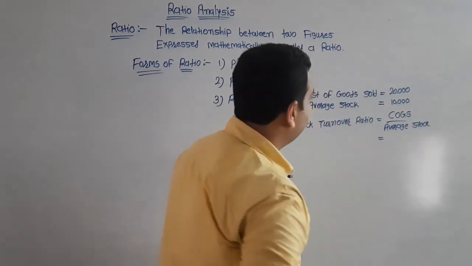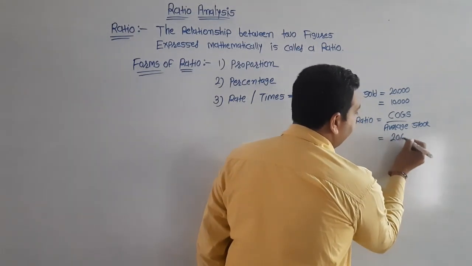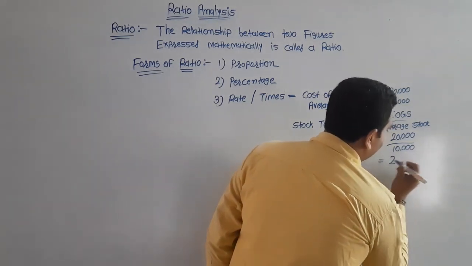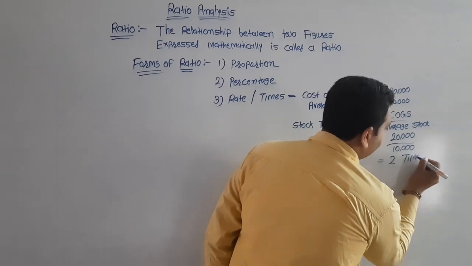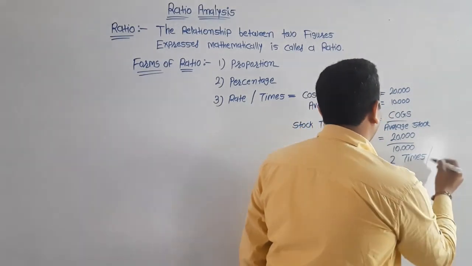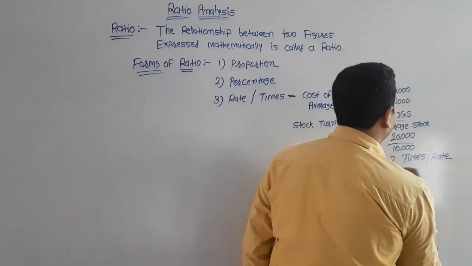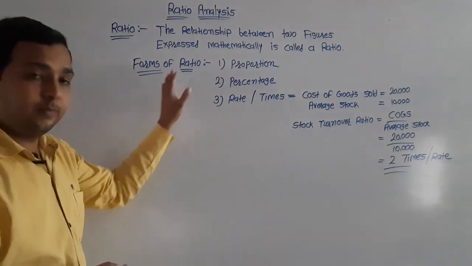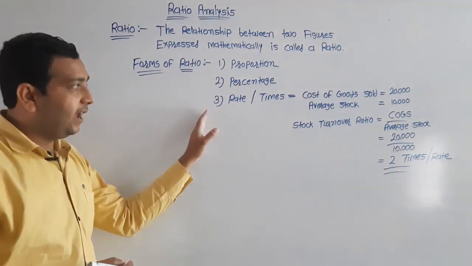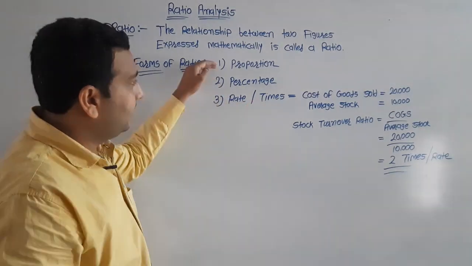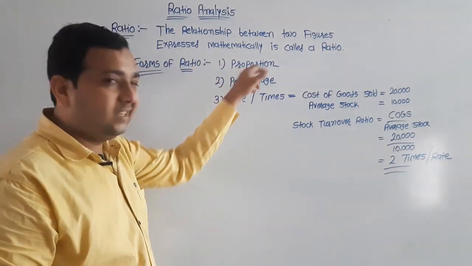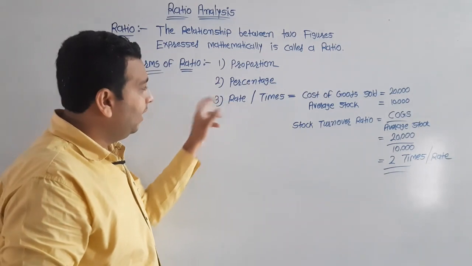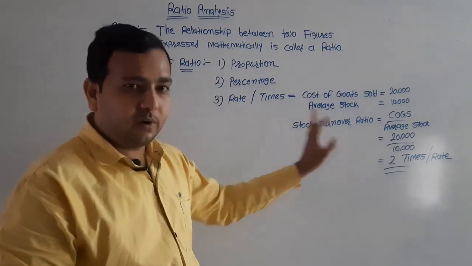So putting the values of cost of goods sold and average stock, 20,000 divided by 10,000, the answer is 2, which is expressed in times or rate. Three forms of ratios: in proportion we have seen the current ratio, in percentage we have seen the net profit ratio, and in rate or times we have seen the stock turnover ratio.